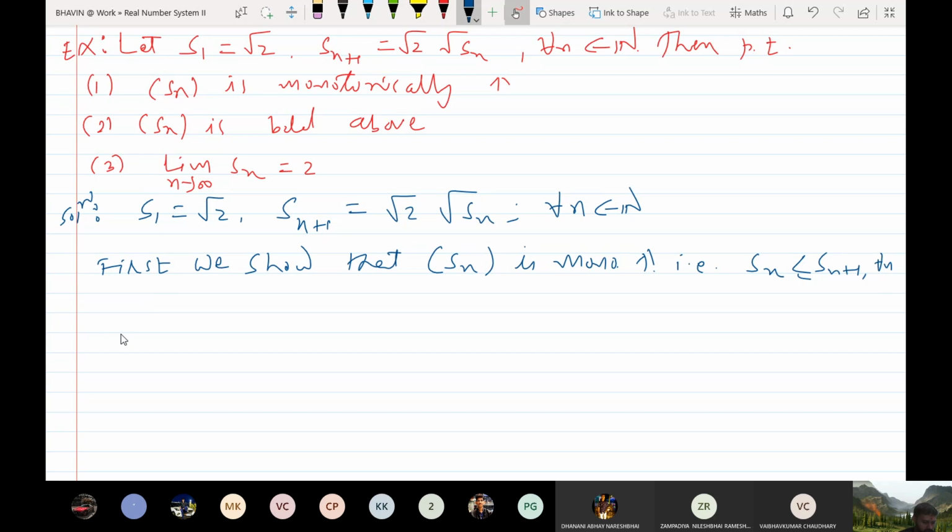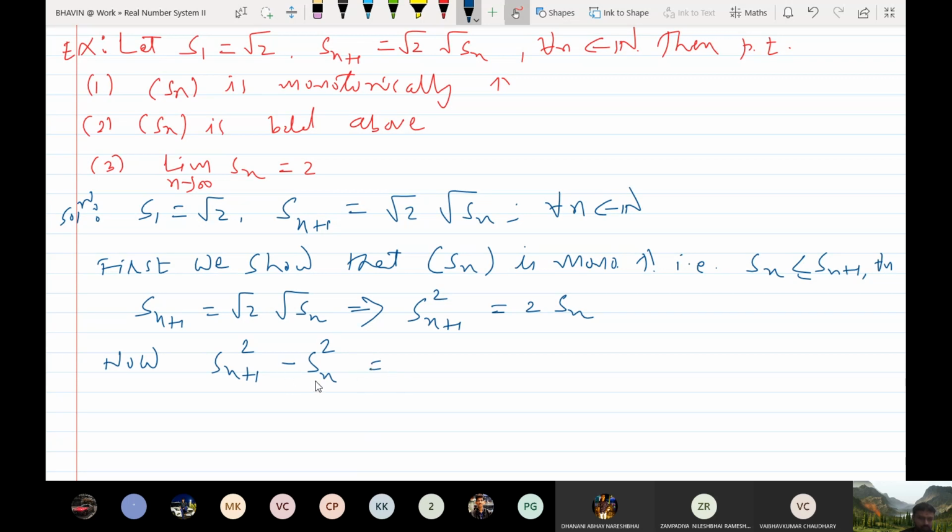Now Sn plus 1 is equal to root 2 root Sn; by taking square on both sides, now consider the expression Sn plus 1 square minus Sn square. What is Sn plus 1 square?